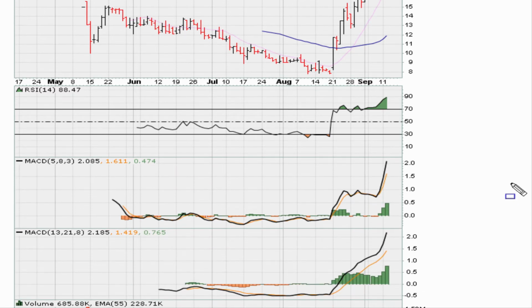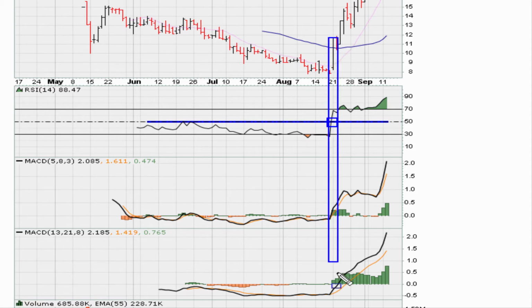So here we can see that the RSI did break out somewhere here. This also corresponds with this one-day move. So let's take that one-day move. We can see that yes, the default MACD was breaking out to all-time highs, and also the MACD was moving above zero for the first time ever.